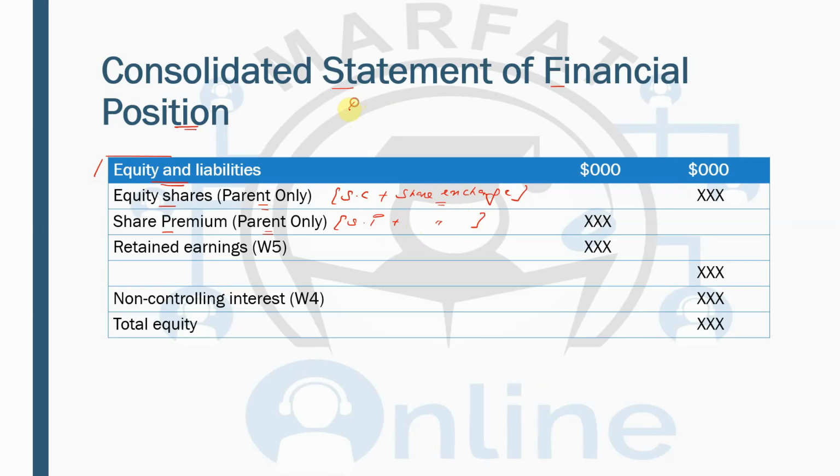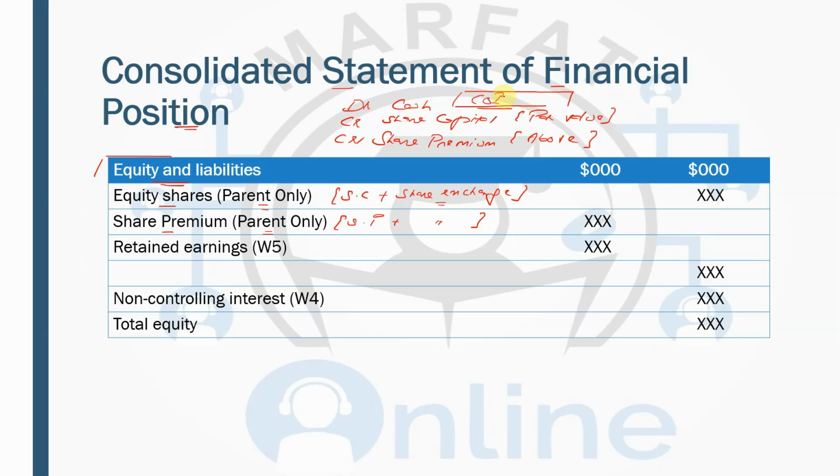Because the usual entry of issuing the shares is debit cash, credit share capital, and this is up to par value, and credit share premium, which is above par value. So the only difference that will come over here is that because the parent is not receiving any cash when issuing shares, instead they are issuing the shares as part of the investment.